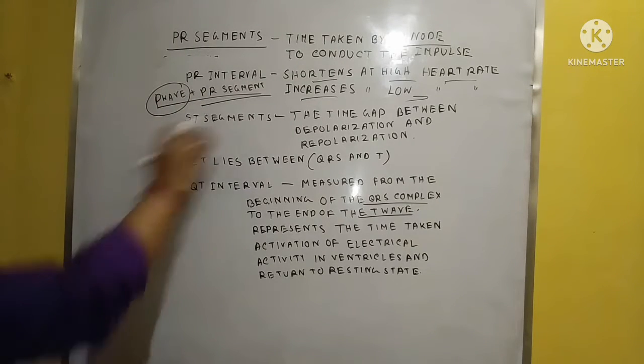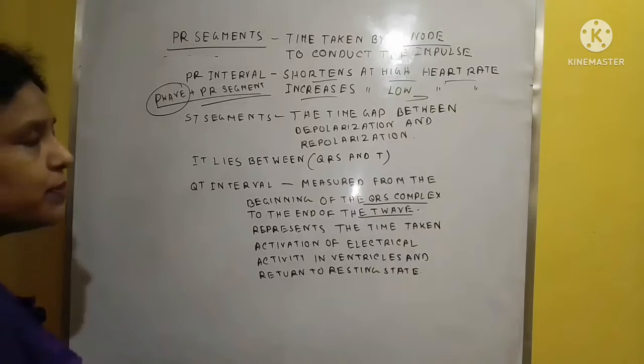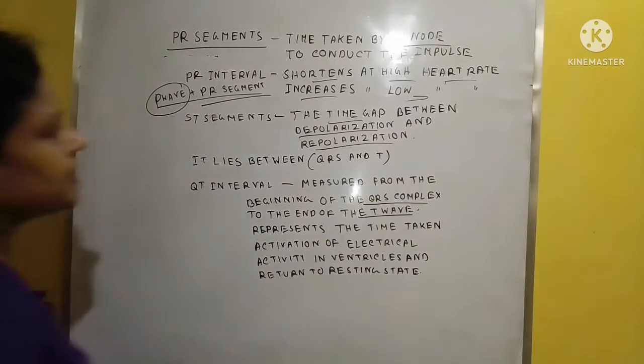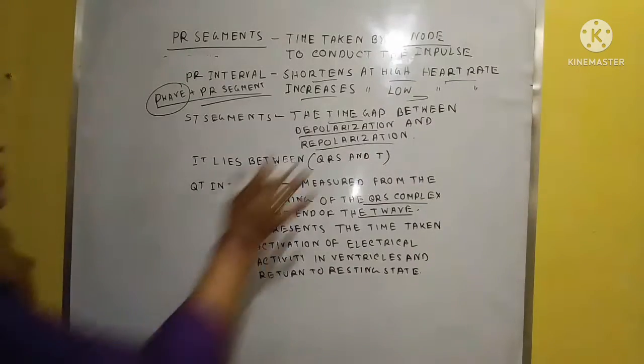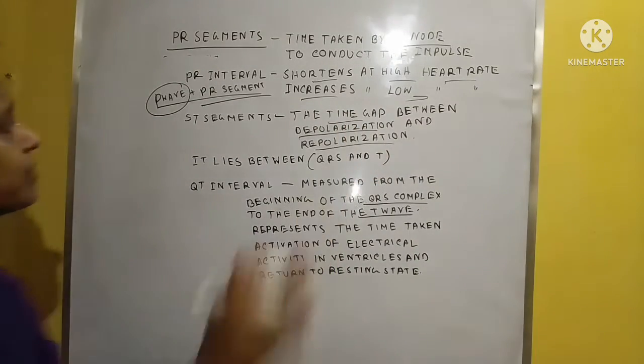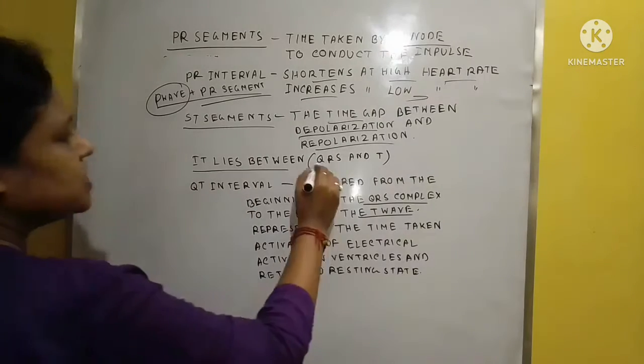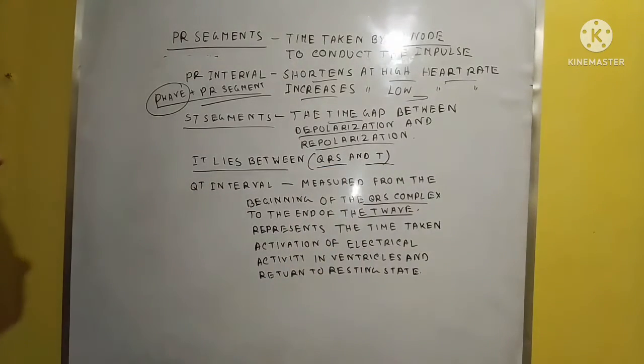The second one is the ST segment. It represents the time gap between the depolarization and the repolarization. The time between depolarization and repolarization is measured by the ST segment, and it generally lies between the QRS and the T wave.